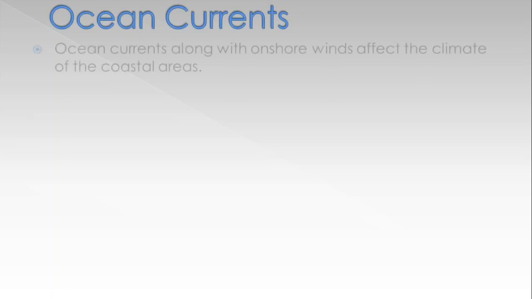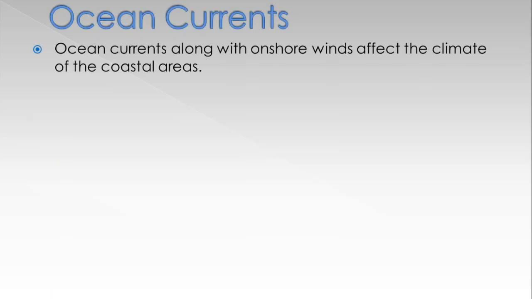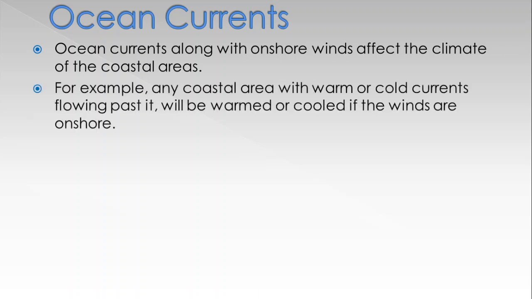Next now, ocean current. Student, you know there are two types of ocean current, warm and cold. Ocean currents along with onshore winds affect the climate of the coastal area. For example, any coastal area with a warm or cold current flowing past it will be warm or cold if the winds are onshore. Look at the diagram.